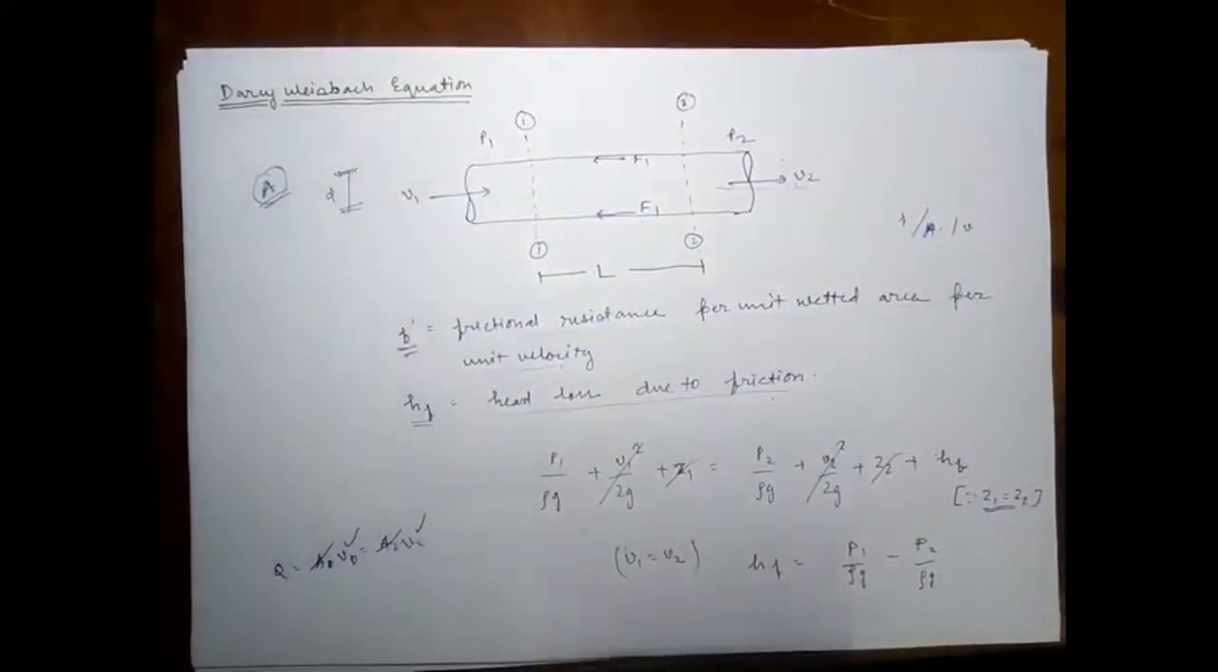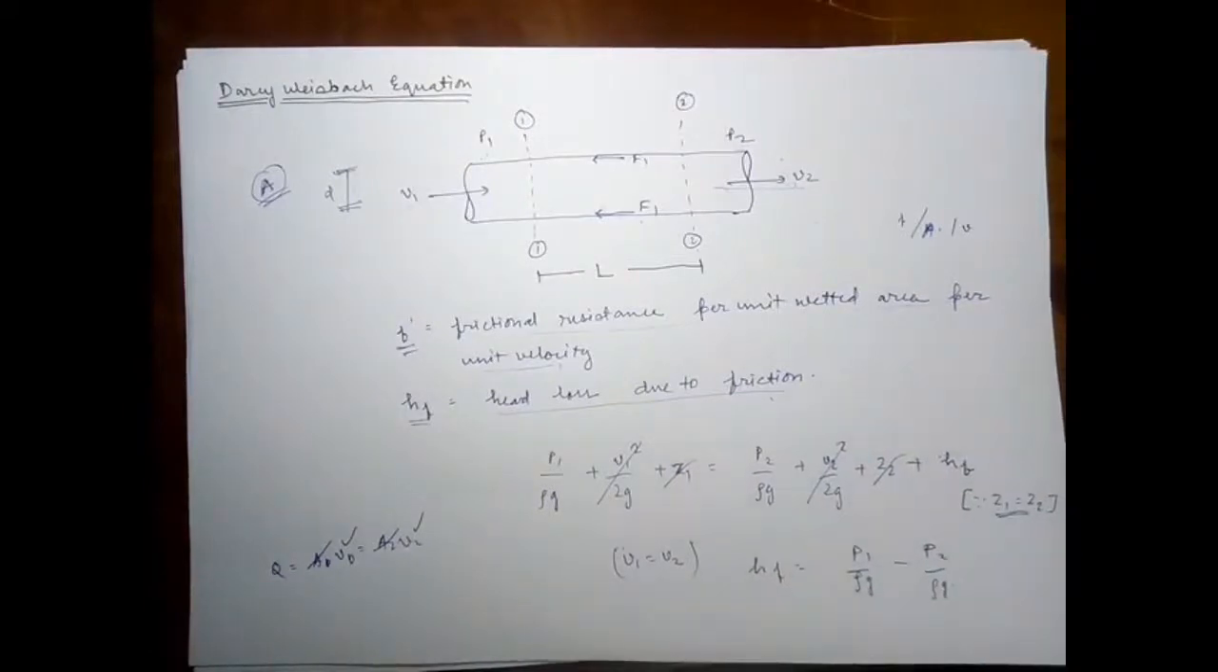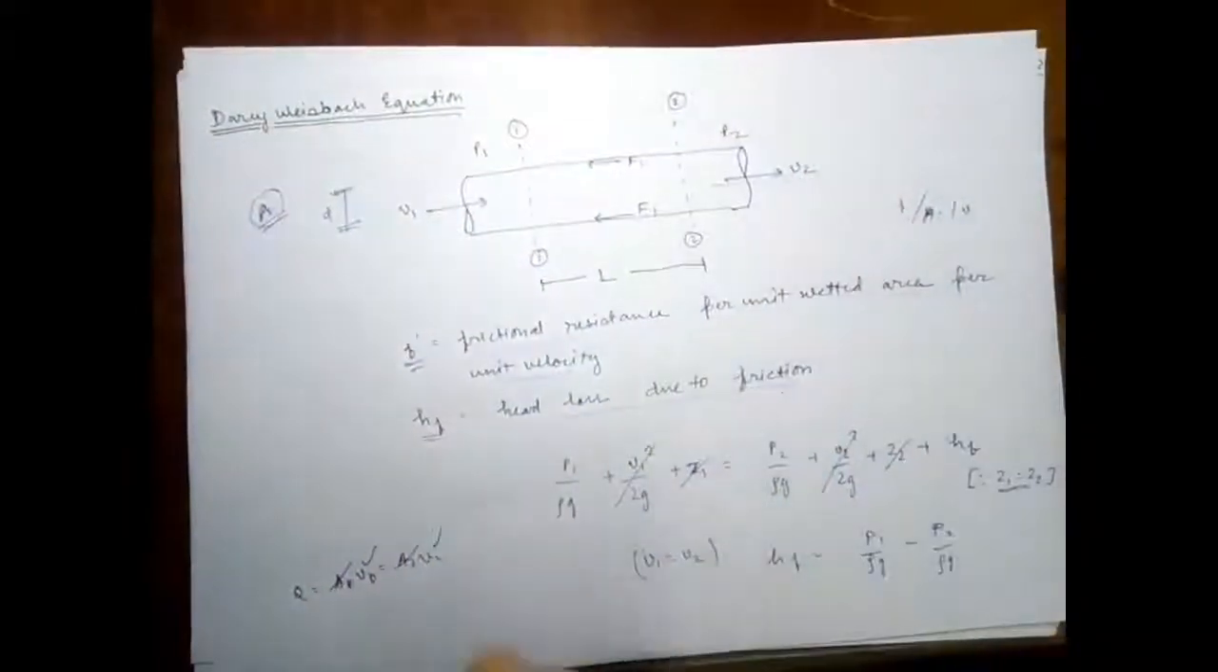So the above loss of head due to friction, that is HF, shows that the intensity of pressure will drop in the direction of the flow. So you can see there is a pressure drop, and this head loss is mainly due to the pressure loss. And we are considering this HF as due to the major loss, that is friction. So now